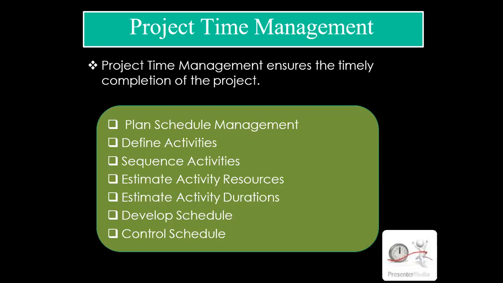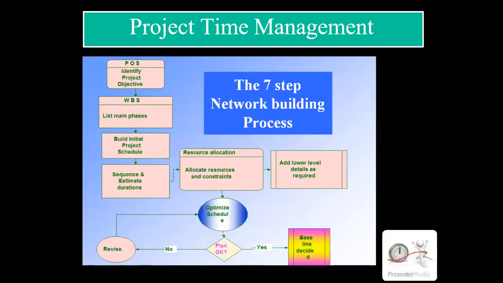Like this, the 30 days micro schedule should be prepared, and control the schedule and complete the work according to that only. There should not be delay, otherwise because of a delay in one task, one activity, the whole project can be delayed. So these are the 7 steps in network building in consideration with time.